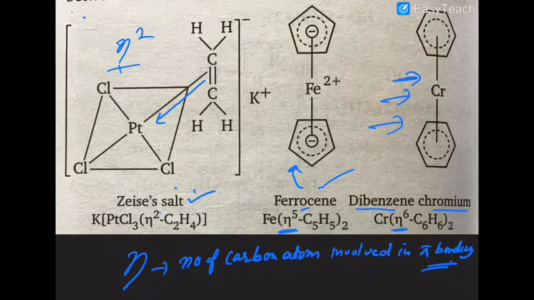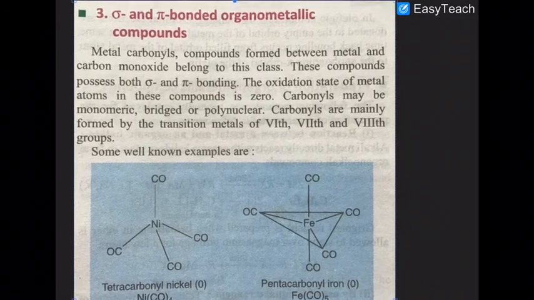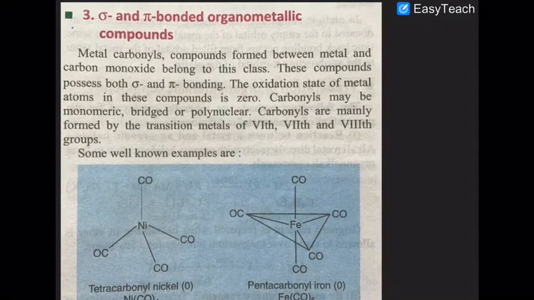This is called Zeise's salt. Its correct name is potassium trichlorido(ethene)platinate(II). That is Zeise's salt. I am repeating once more. Now we should talk about the compounds which have both sigma and pi bond character.